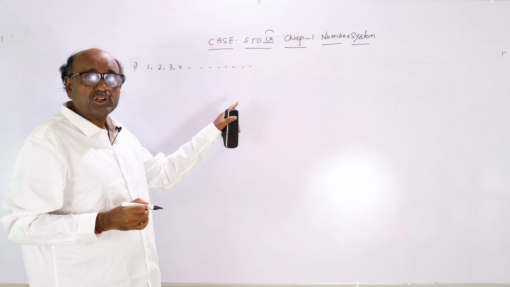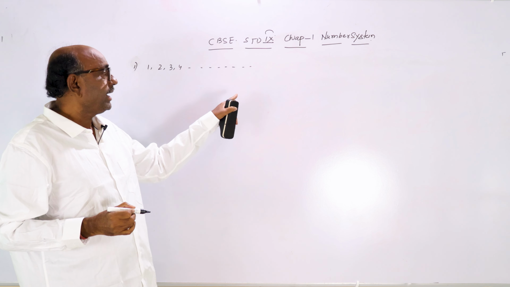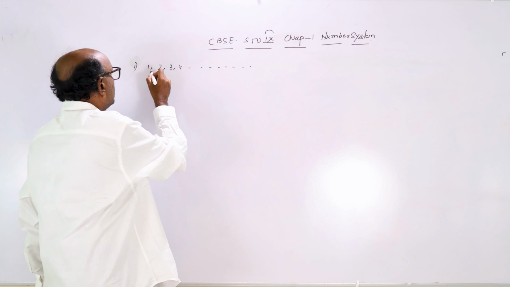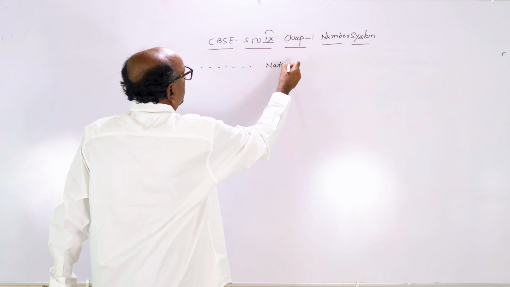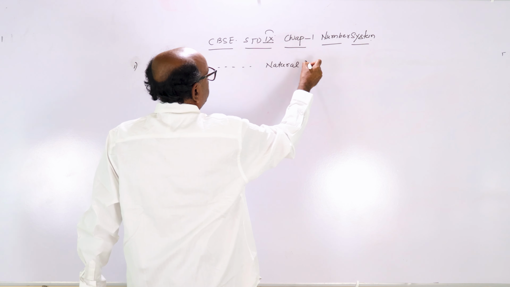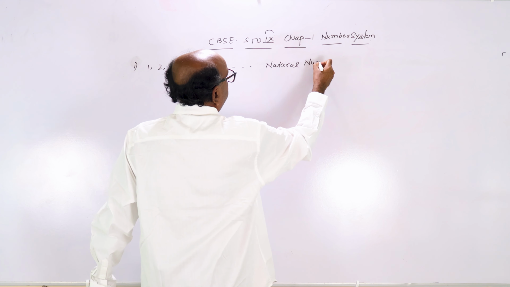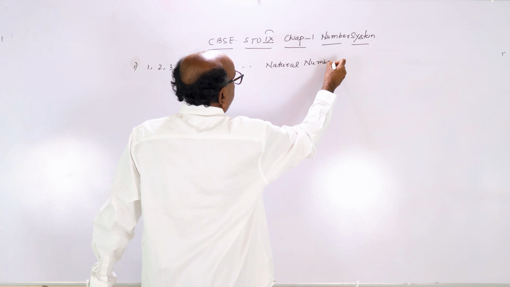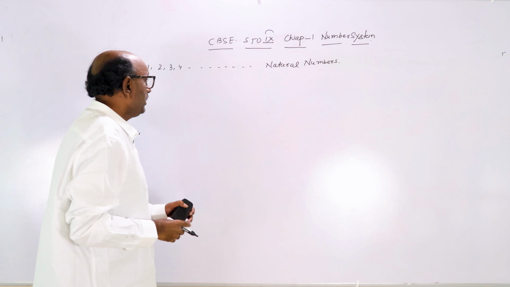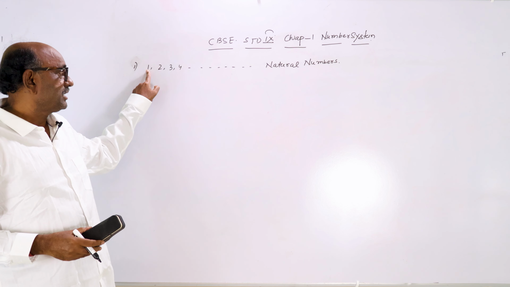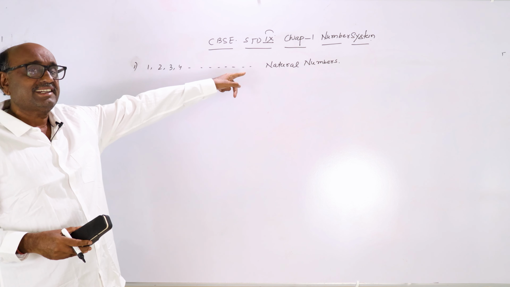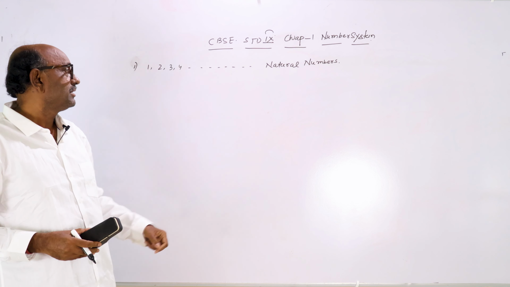All these numbers are natural numbers, set N. Here the least natural number is 1, but there is no greatest natural number.